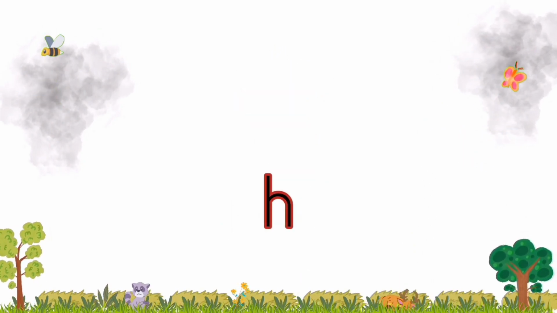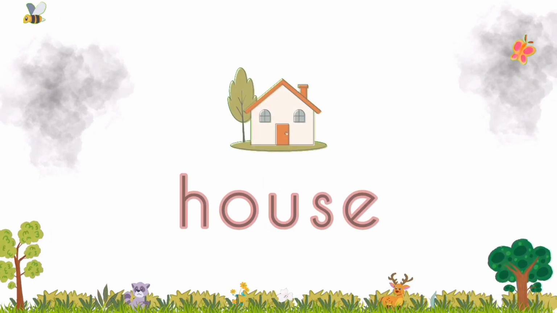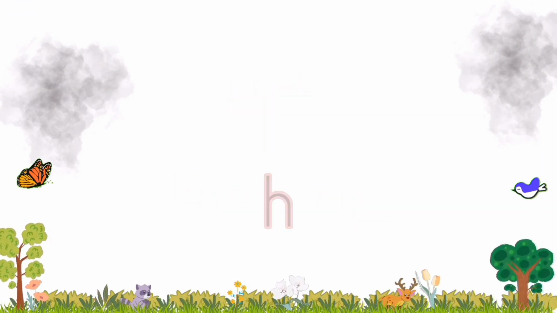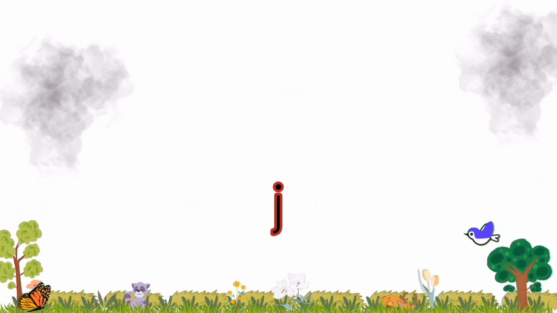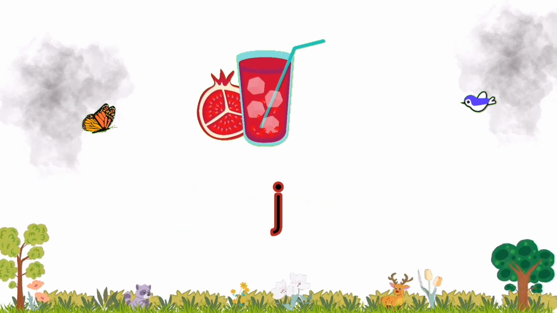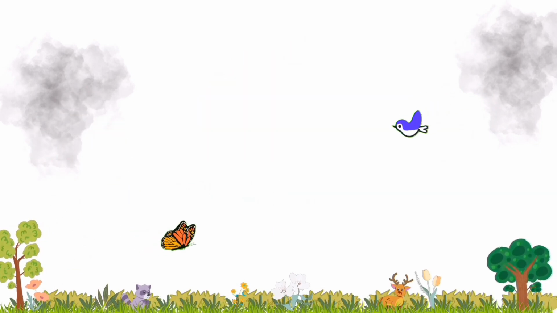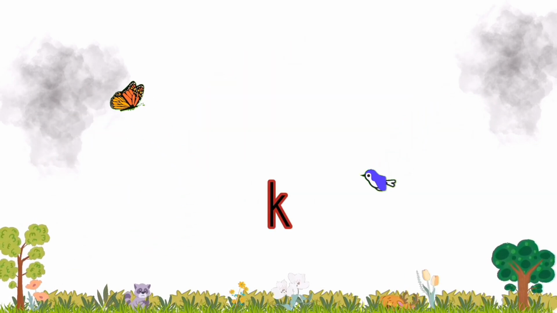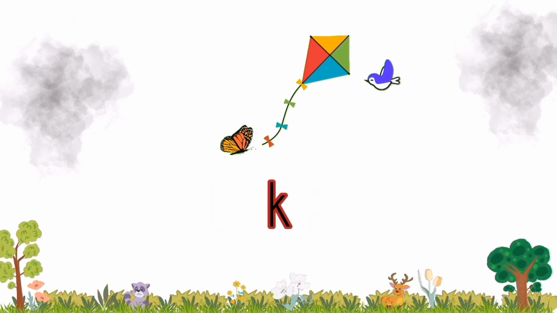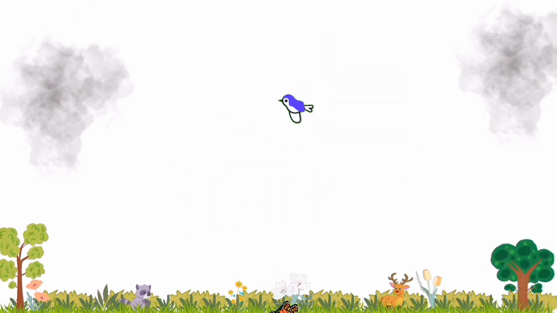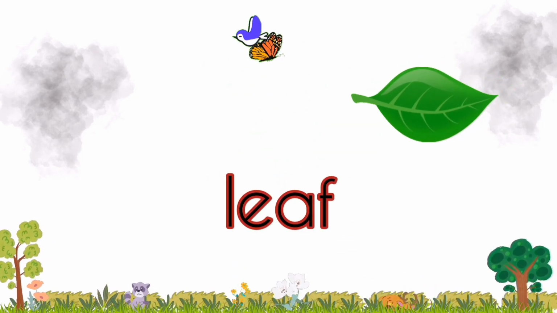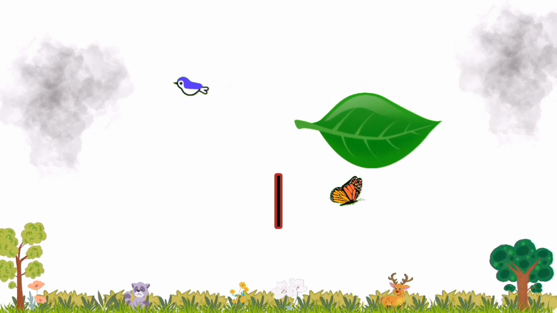What's this? It's H. So whenever you see H, remember house and say H, H. What is this? It's J. So whenever you see a J, remember juice and say J, J, J. What is this? It's a K. So whenever you see K, remember kite and say K, K, K. What is this? It's L. So whenever you see L, remember a leaf and say L, L, L.